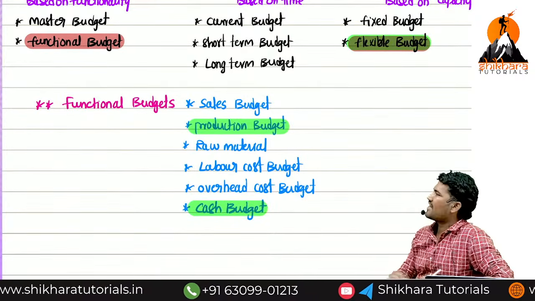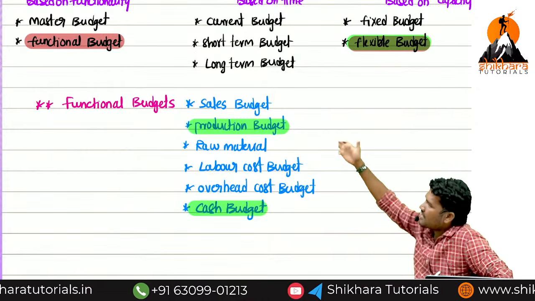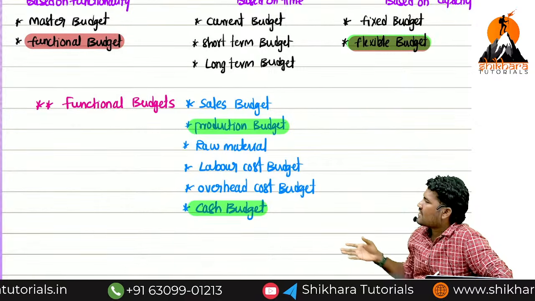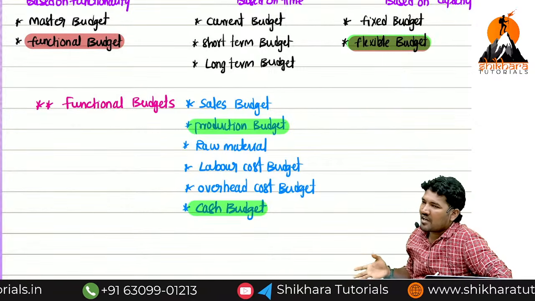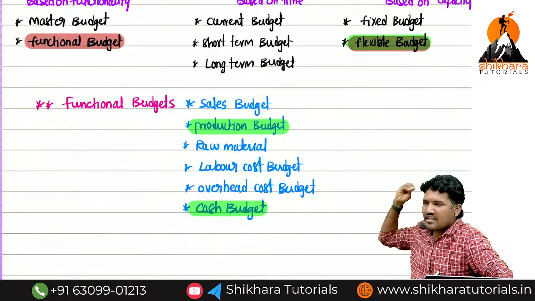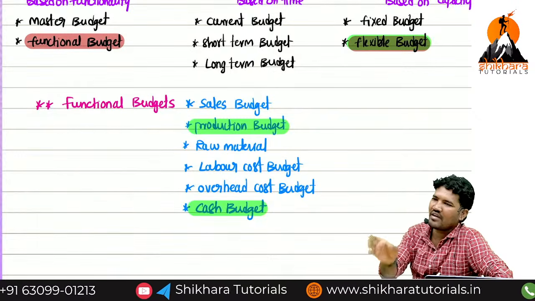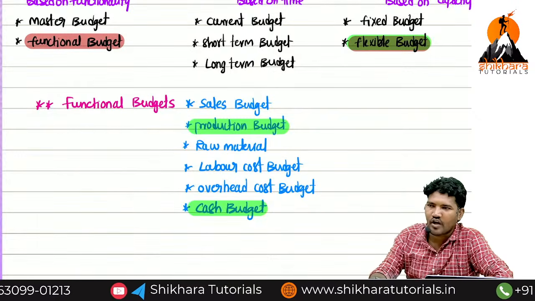Out of 5 attempts, they asked only 3 questions: one related to the production budget, another cash budget, another flexible budget. If you know the concept of receipts and payment account, that is more than enough for cash budget preparation. Everything is given in the question itself. Just understand the point, calculation only, you will get the marks. Are you clear now?